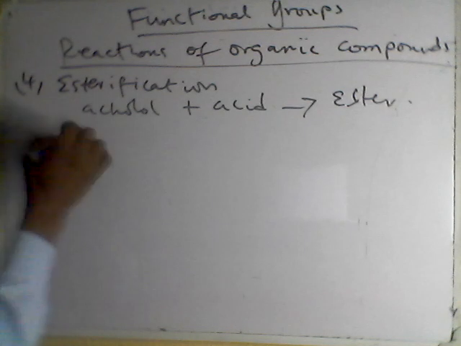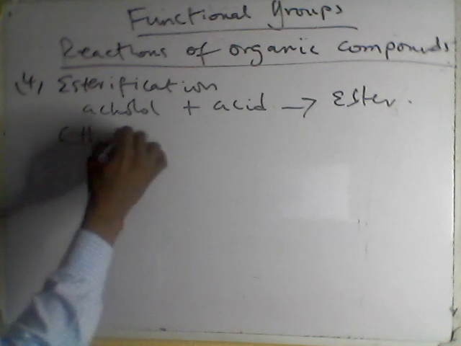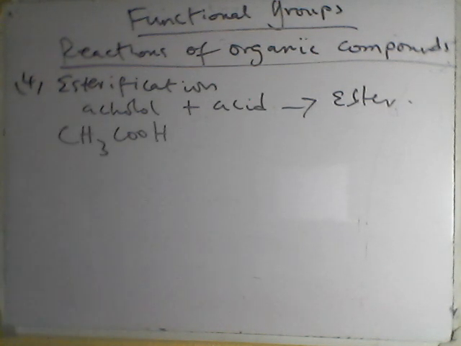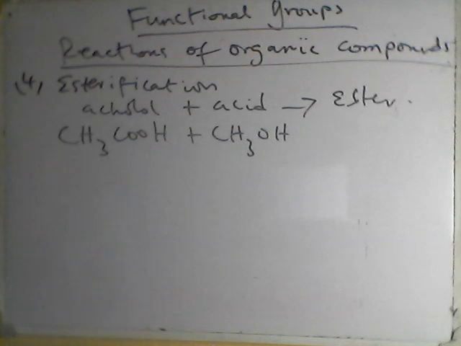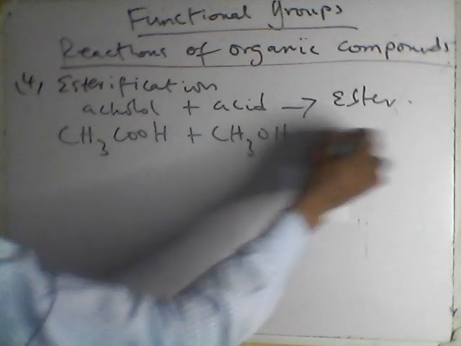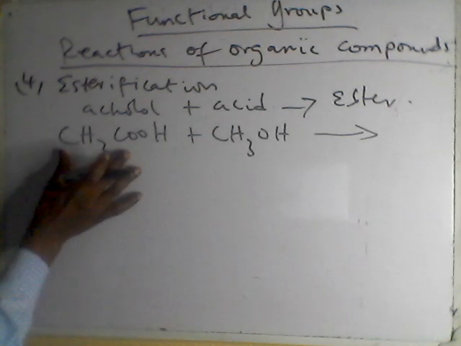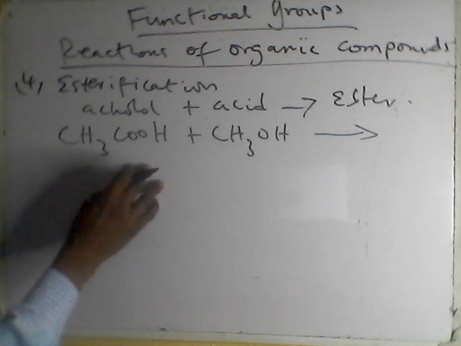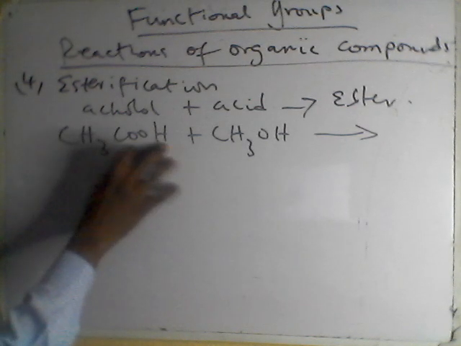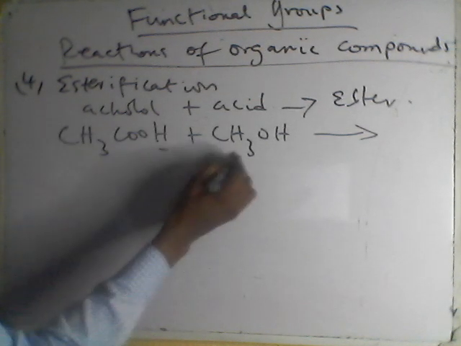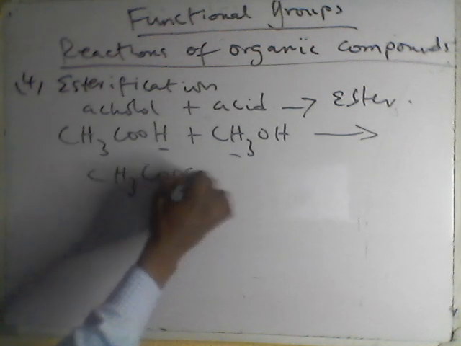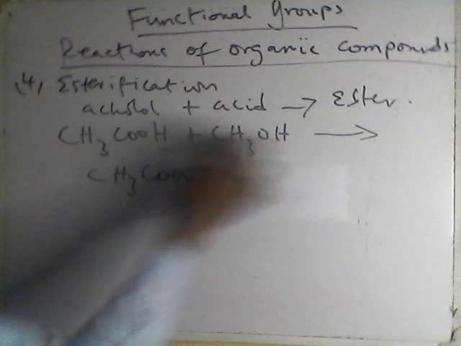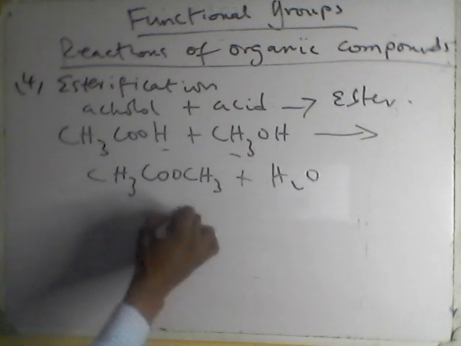Example, if I have this compound, methyl ethanoic acid plus this alcohol, so it forms this. So this H is replaced by this group. This H is replaced by this group. So I have CH3COO. Instead of having H, I now have CH3, plus water. This one is going to form water. So this here is called the ester.